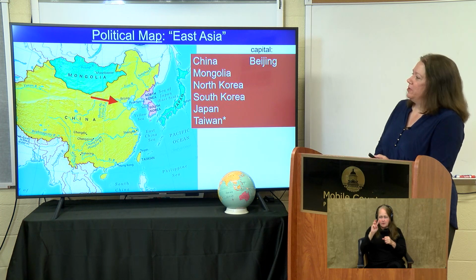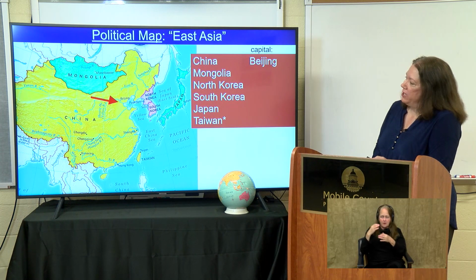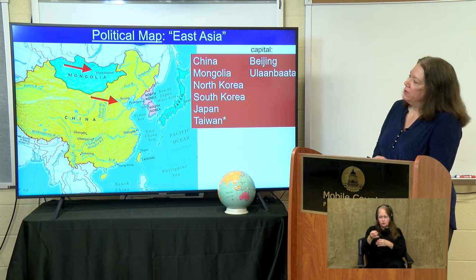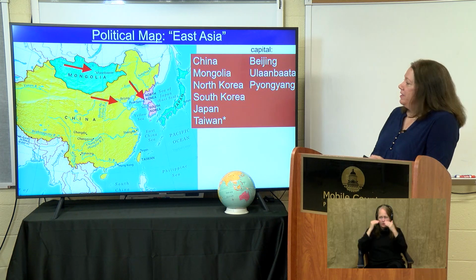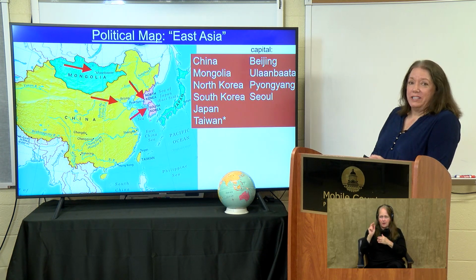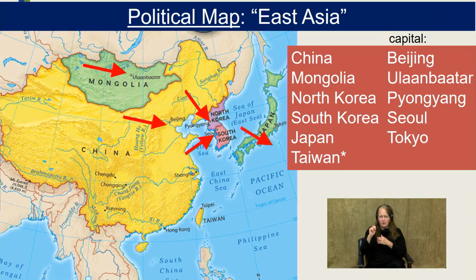Let's look at our capitals. The capital of China is Beijing. The capital of Mongolia is Ulaanbaatar. The capital of North Korea is Pyongyang. Capital of South Korea is Seoul. Of Japan is Tokyo. And then of Taiwan is Taipei. So that's our political map of East Asia.